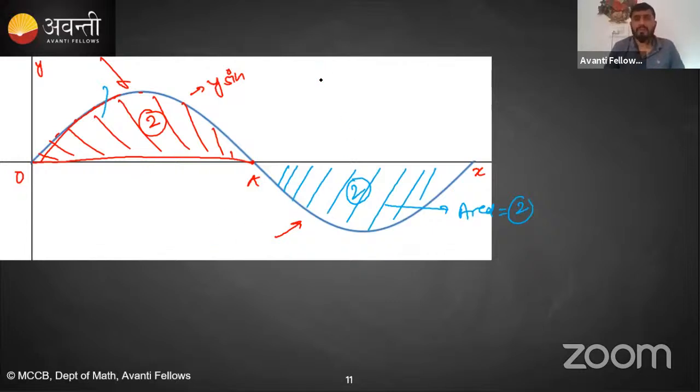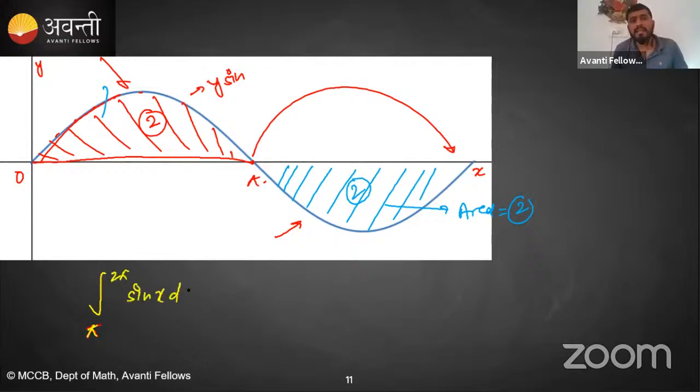So guys, if I ask you to tell me the integration of sin x from pi to 2 pi, can you tell me the answer? The area of this loop is 2 and it lies below the x-axis, so this will be minus 2. Yes, absolutely, William. Okay, great. So with the help of this area, I can find out the value of this definite integration.